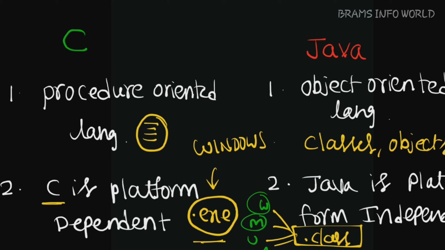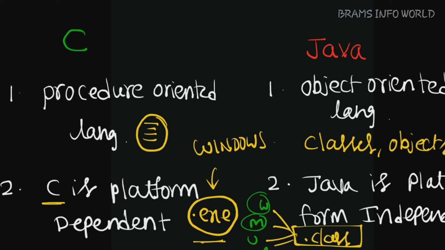These keywords are available in C language as storage classes and type modifiers. But unfortunately in Java language, auto, extern, register, signed and unsigned are not available. So these are some important differences between C and Java.